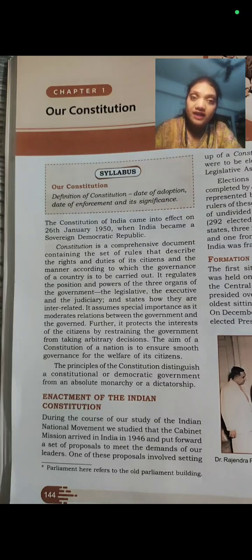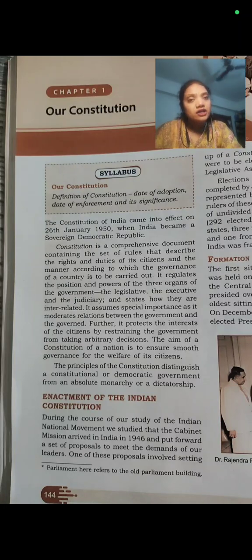The constitution also defines the relationship between the governed and the governing body, that is, how the government of India is going to manage the citizens of the country. What are the duties the citizen must fulfil? Because we are getting so many fundamental rights and so many facilities from the government, we also have some duties towards the country. I hope you understand the meaning of duties and rights of the citizen.